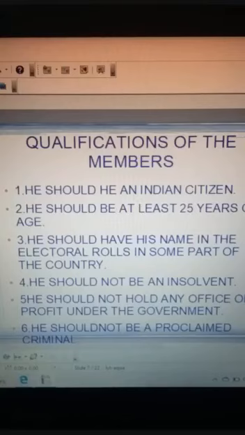Now we come to the next point. You can see in the picture, children, the government of the union. At the top we have the president, and then the members of Rajya Sabha and the members of Lok Sabha.